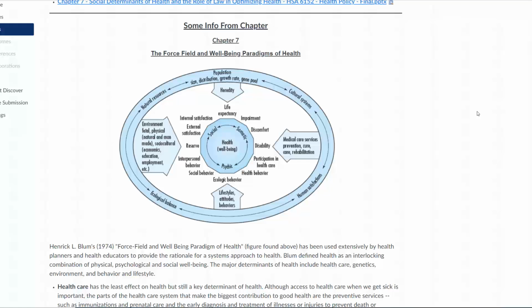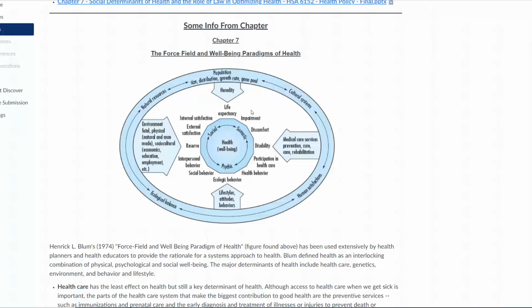I jumped back to our course module page because it covers the determinants of health instead of staying on the Healthy People 2020 webpage. Now, the second category of determinants of health, we're looking at physical and social environment, right? So physical determinants, these are factors related to physical conditions in which we live, work, and learn, right? And then the social determinants, these are the social conditions in which we live, work, and learn. So that's really the second category.